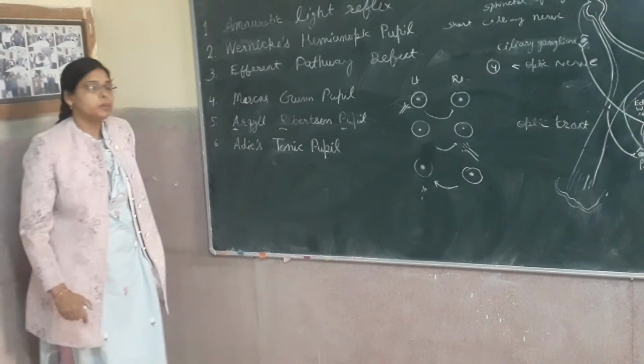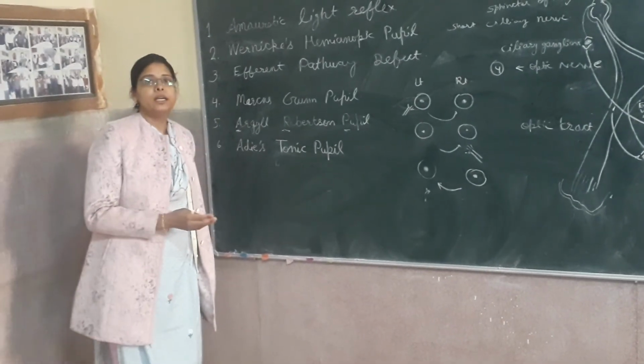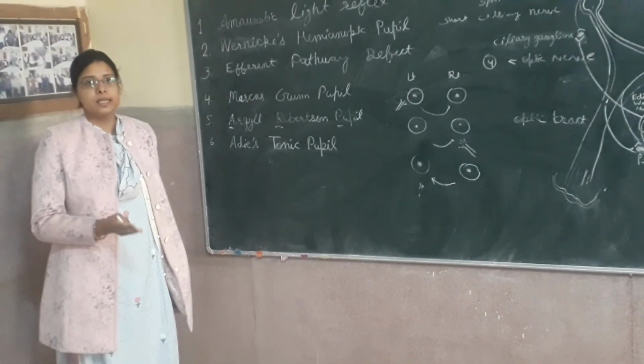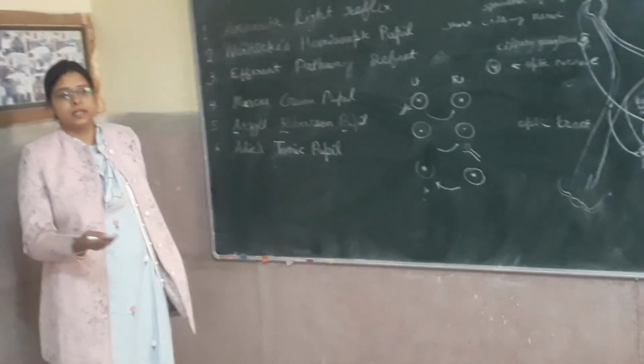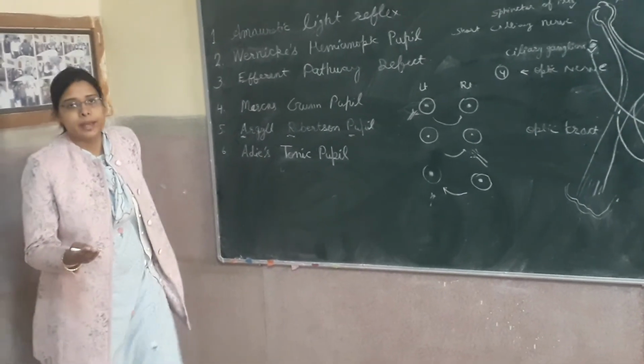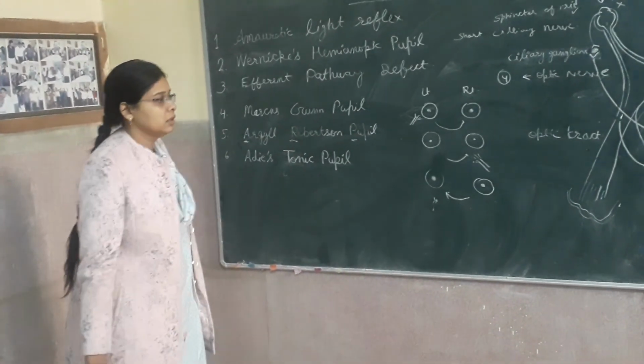Adie's tonic pupil is mainly present in young women, unilaterally in 30% of cases. It can be diagnosed by using parasympathetic drugs like atropine and pilocarpine in the clinics.